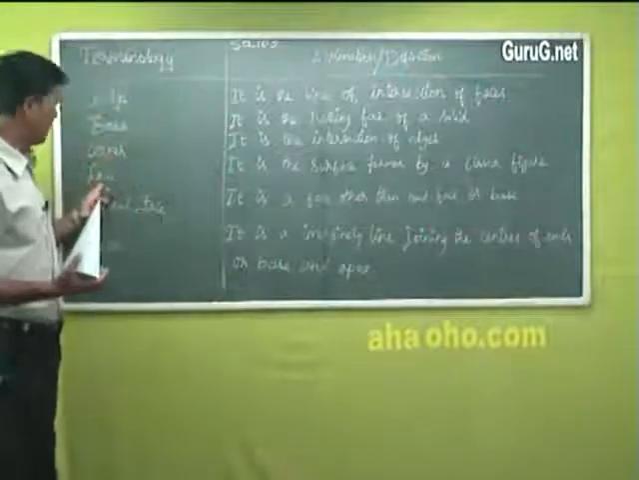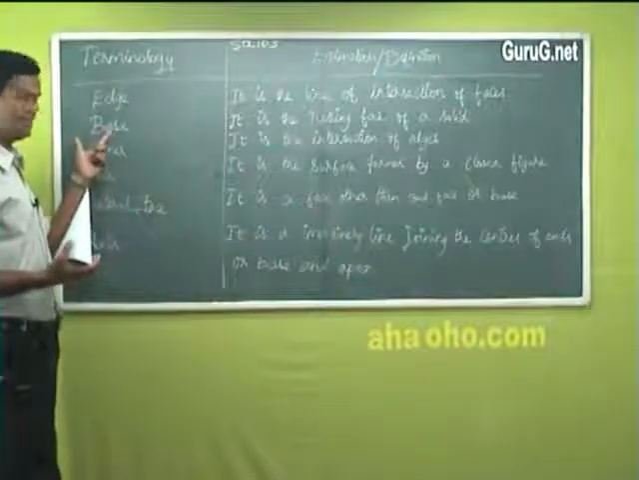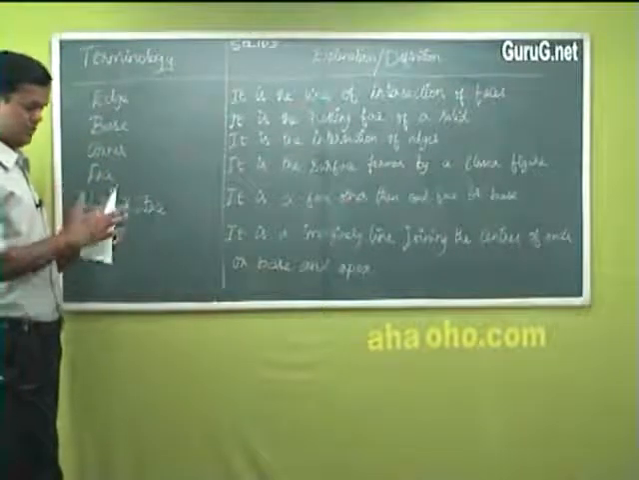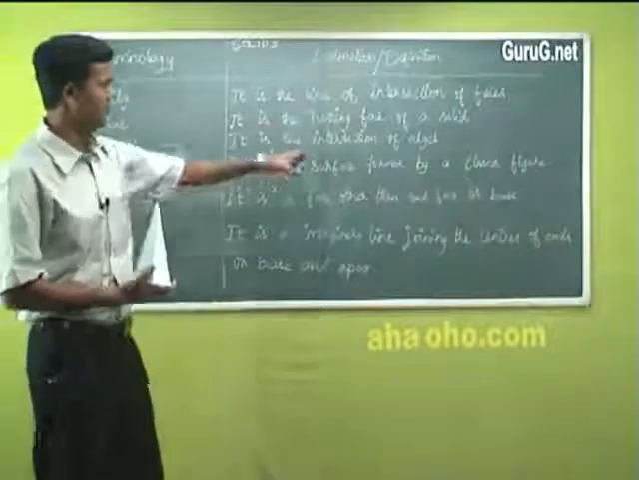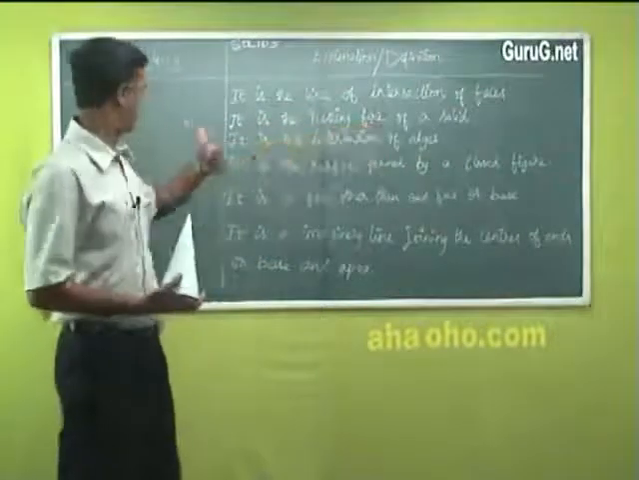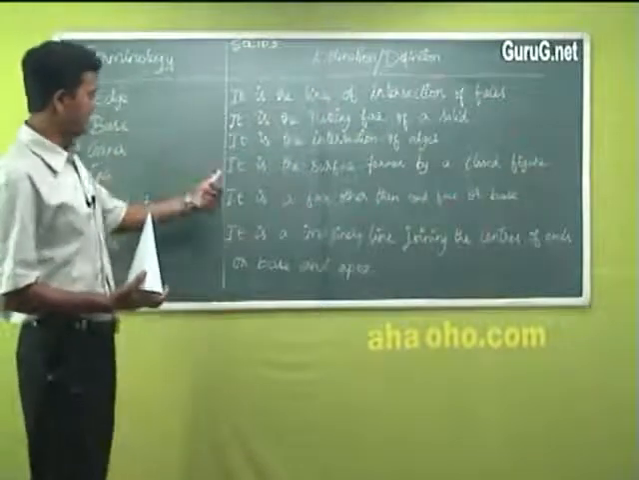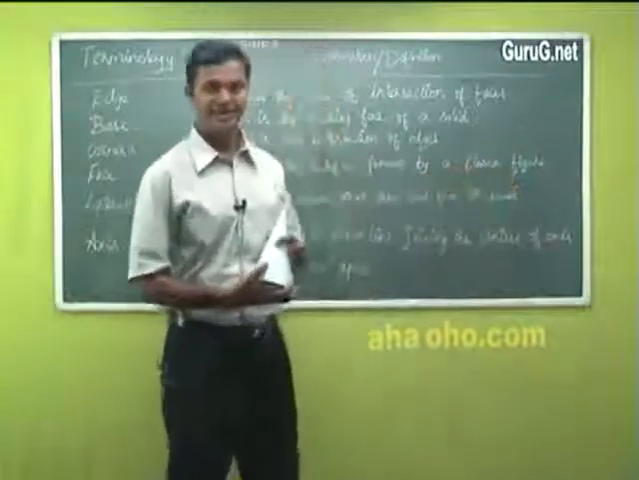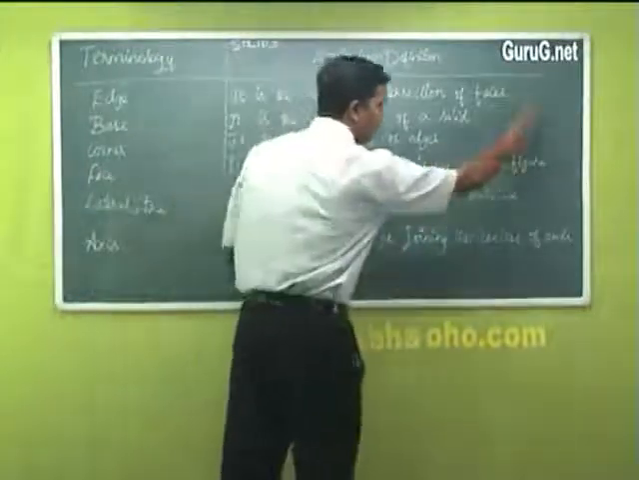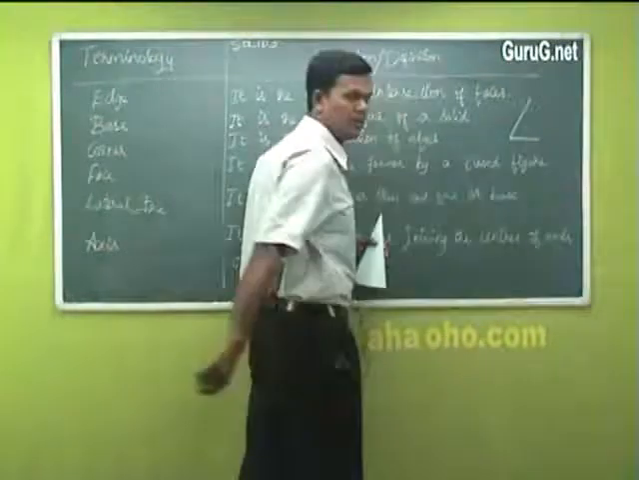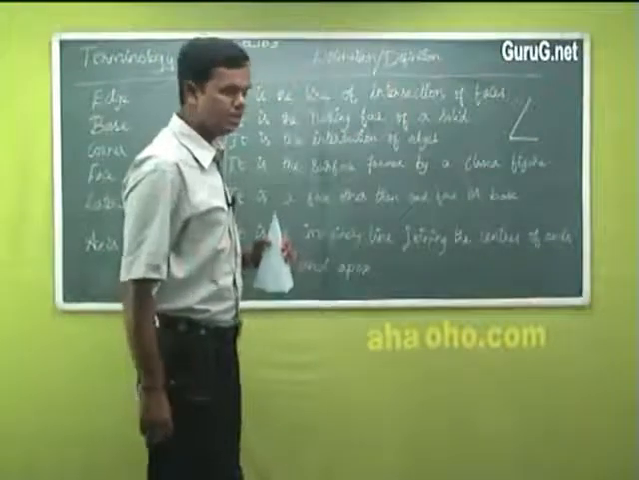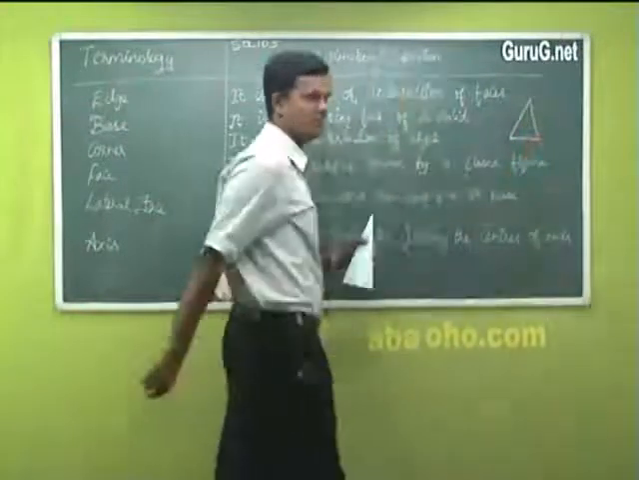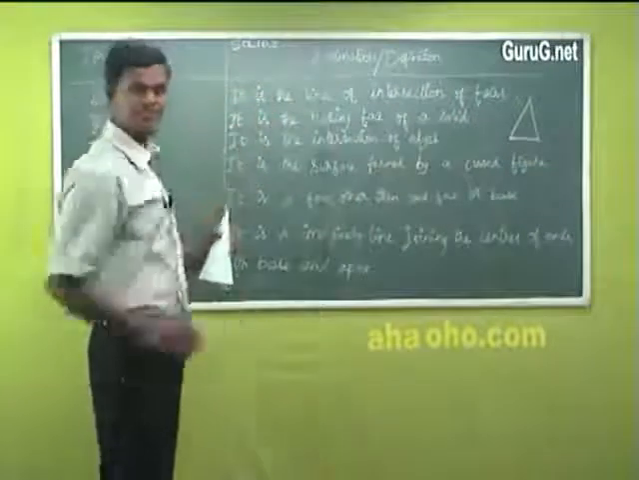Then face. Base is separate, face is separate. This is one face, two face, three face, four face, five face. You have seen the faces here. Okay. So a face is the surface formed by a closed figure. In that meaning, how will I write? If I write like this, will it become a triangle? It cannot become a triangle. Only by closing it, either like this or by a straight line, it becomes a triangle. So that is a face.